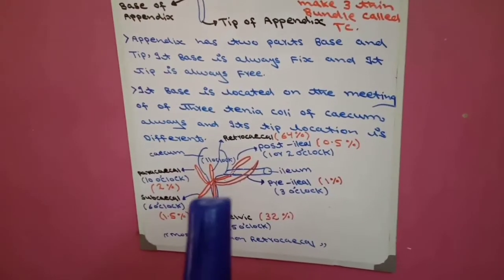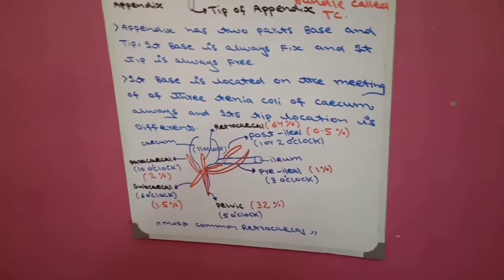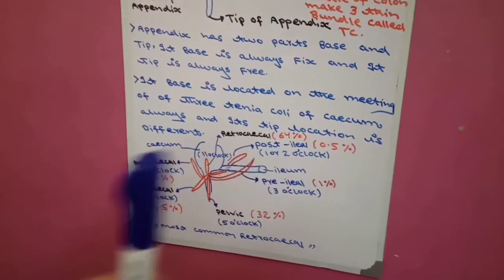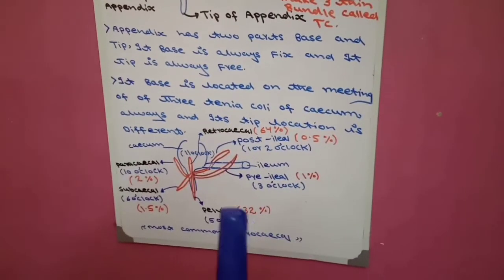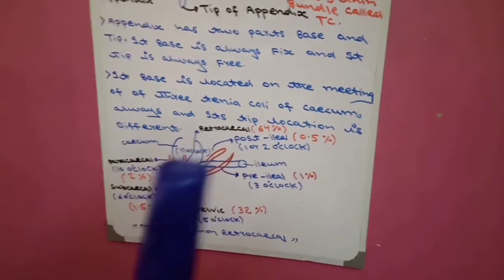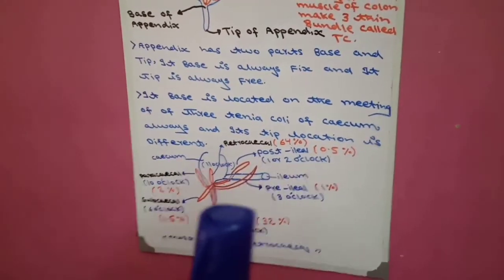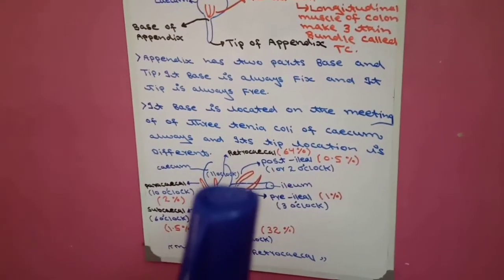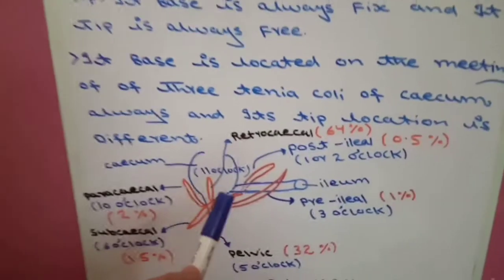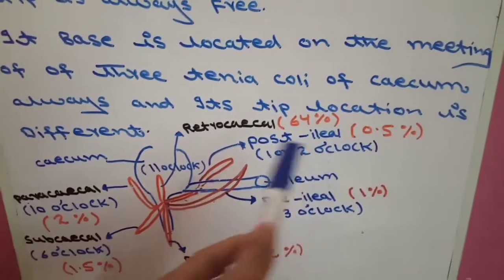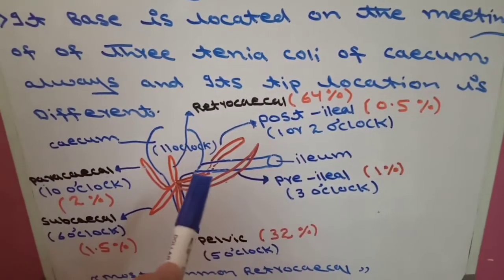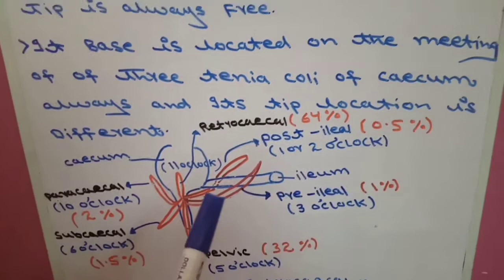If the tip of the appendix is present before the ileum, this is called pre-ileal. Post-ileal means behind the ileum, and pre-ileal means before the ileum.